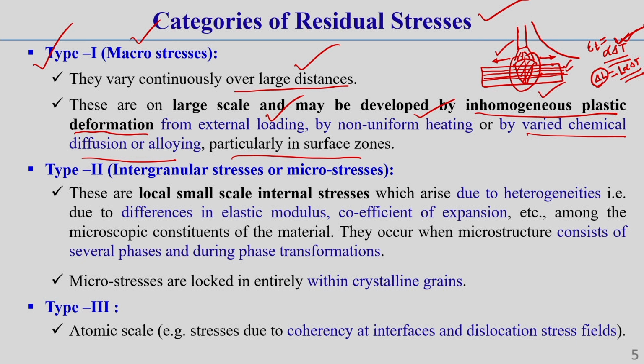Varied chemical diffusion means a material can be made of different alloying elements. If we make some alloying by an electrode material, and this electrode material diffuses inside the parent material, or you can say from the filler material, then that also can develop non-uniform or inhomogeneous plastic deformation. Due to these things, residual stresses can develop.